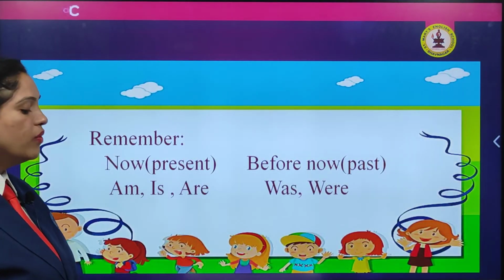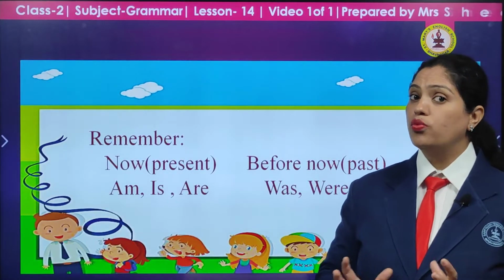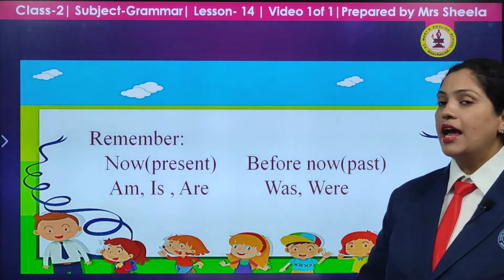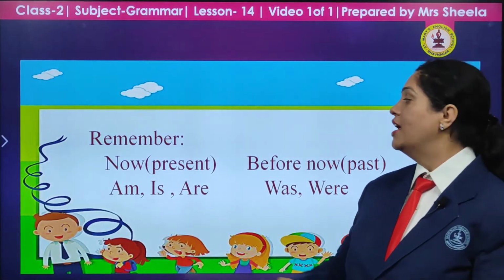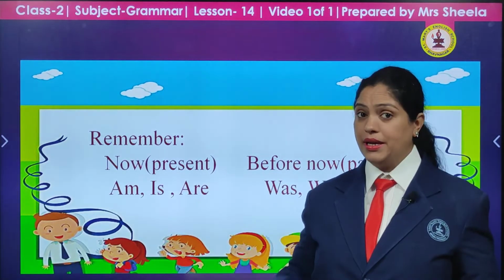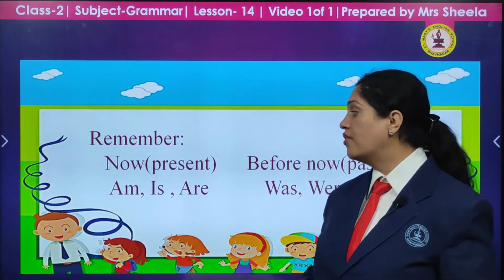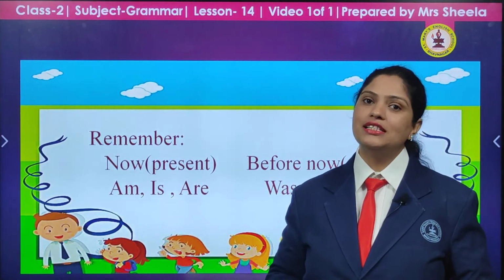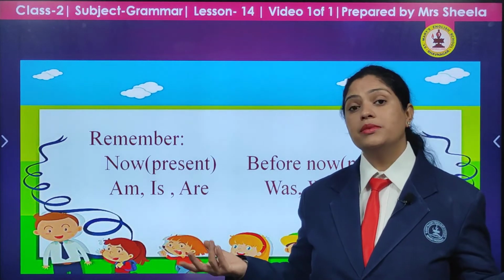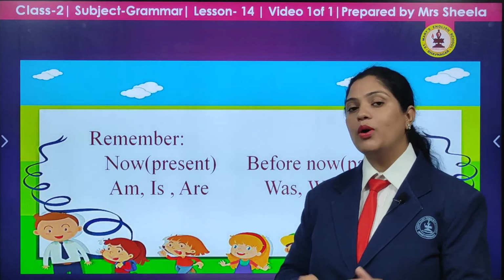Now, remember one thing without any confusion, we have when to use was and were, and when to use am, is and are. Yes children. Now means the present time. When we are talking something at the present time, then in your sentences you are going to make the use of am, is, are and frame your sentences. Yes, I am teaching, I am talking, I am studying. Yes, this is the way we talk about the present time.